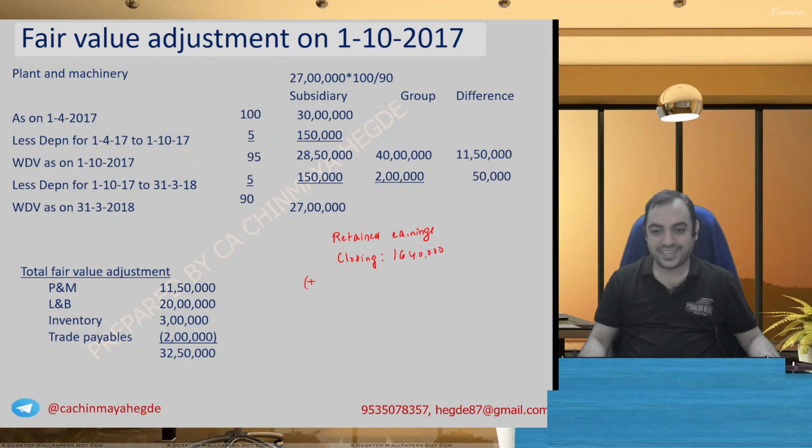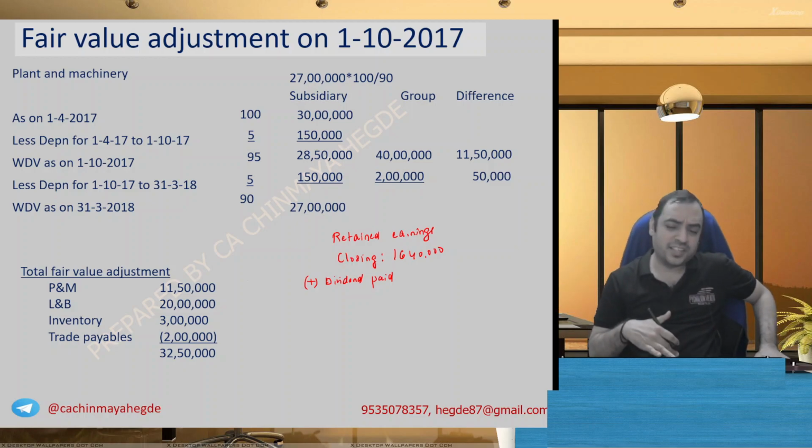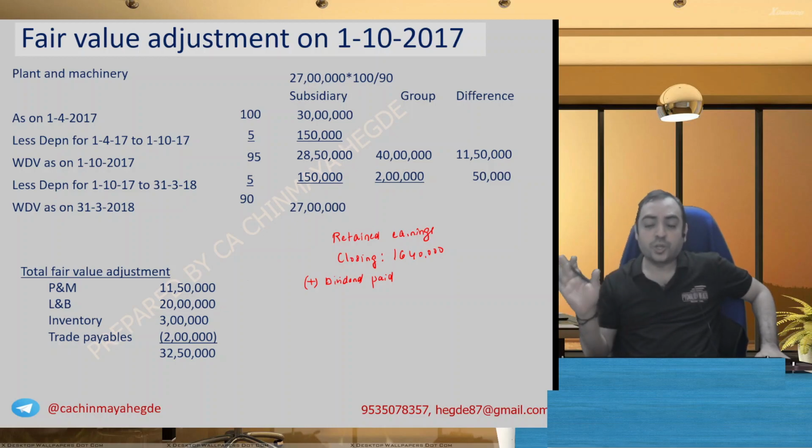Add dividend paid. As per AS 21, we used to think a lot about whether the dividend was paid out of the opening balance or out of current year profit, pre-acquisition dividend, post-acquisition dividend. None of those things need to be worried about here. So, dividend paid